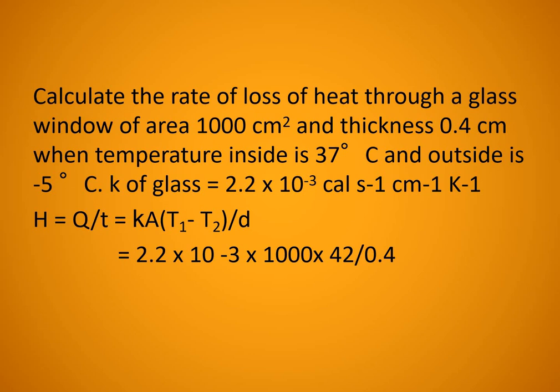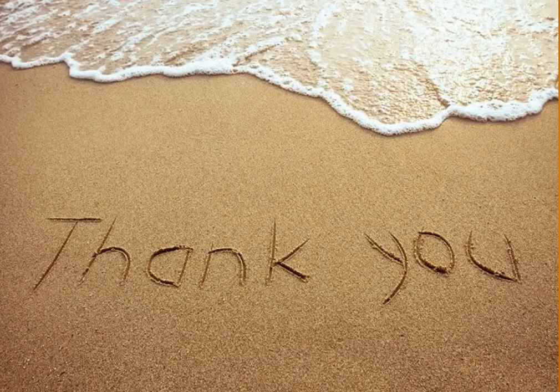So 1000, and temperature difference 37 minus minus 5, which is equal to 42, and the thickness, the separation between the hot and cold, that is 0.4. So if you simplify, you will get 231 calories per second. Is it clear? So this is the way of solving problems from thermal properties of matter. I hope all of you understood, and if you have any doubt, feel free to communicate that to me. Okay, thank you.